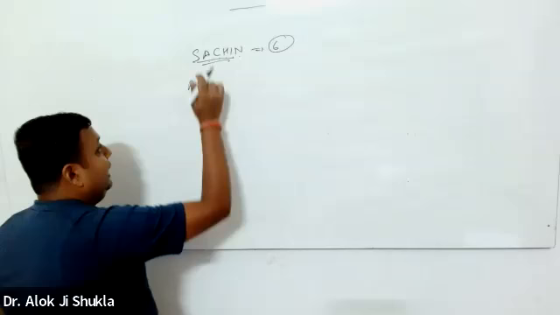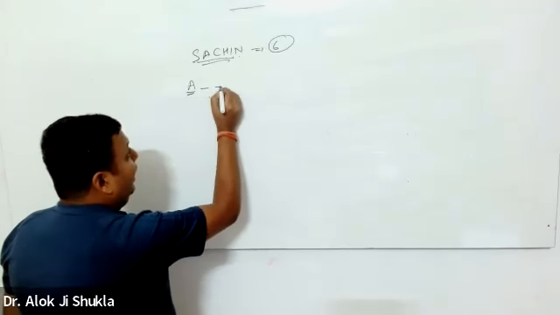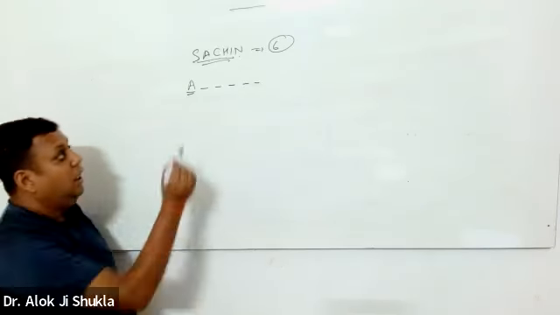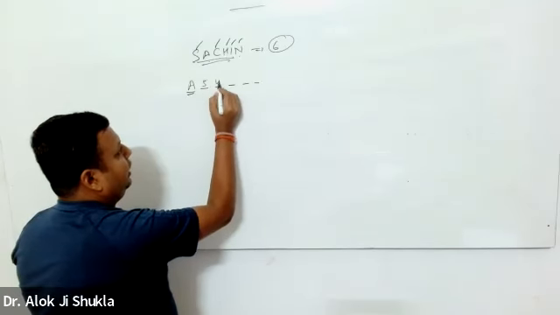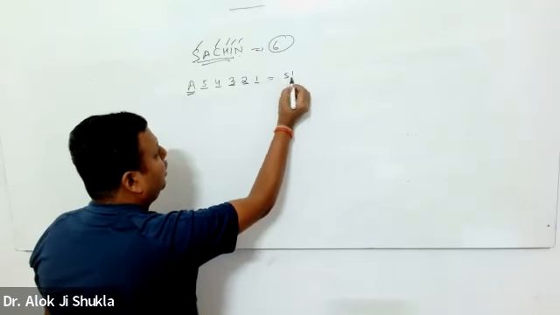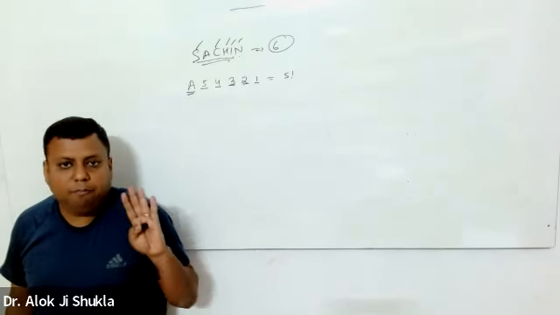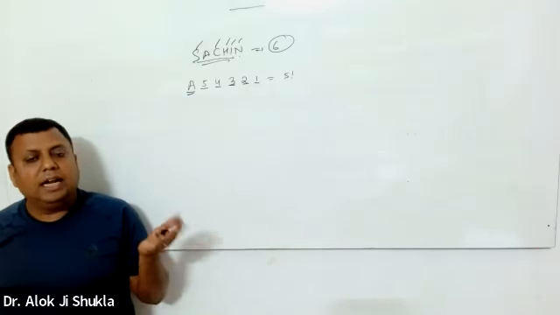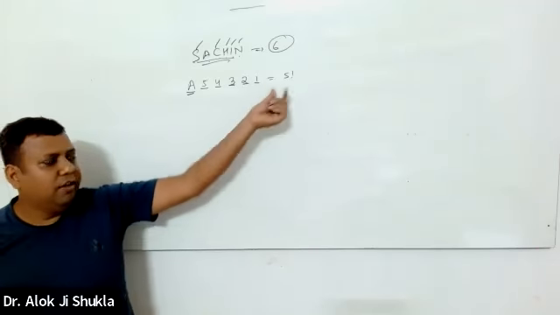Once I have decided that I will put A at the beginning, I have to put 5 more letters: C, H, I, N, S. So I have 5 ways over here, 4 ways over here, 3 ways, 2 ways, 1 way. So the total number of ways is 5 factorial. Essentially, once I have placed A on the first place, I have 5 letters to arrange. So this is 5 factorial.